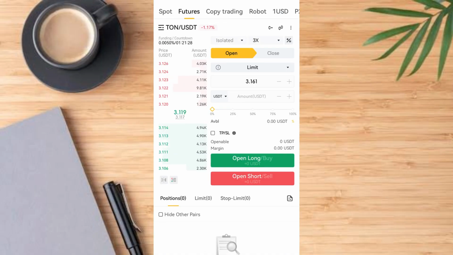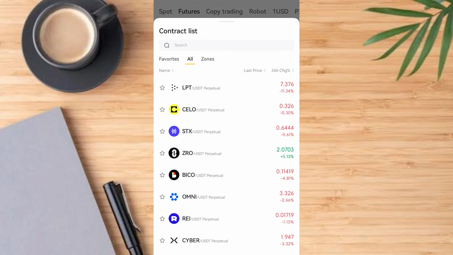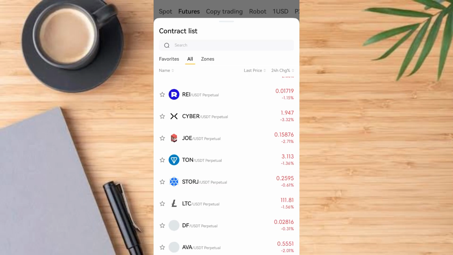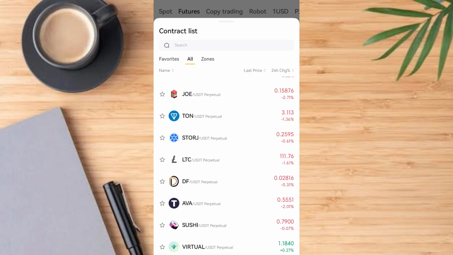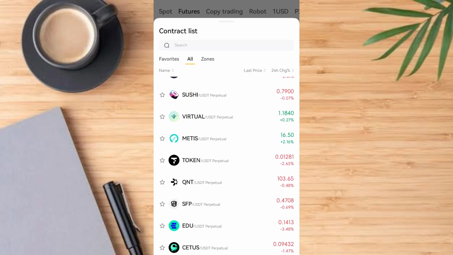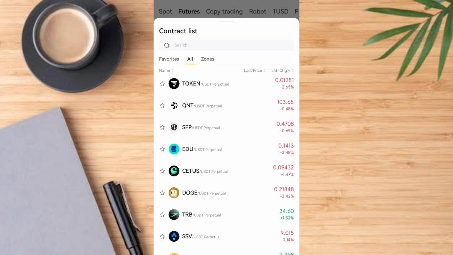Once you tap on the trade button, you have yourself at this place. Make sure you tap on futures trading. Once you tap on futures trading, the next thing you have to do, guys, is to select your trading pair. Where you see the USDT pair, tap on that button. Tapping it brings you to this interface. So you have different trading pairs you can leverage on here. Most especially, you see what is called perpetual at the front of the trading pairs you want to select.